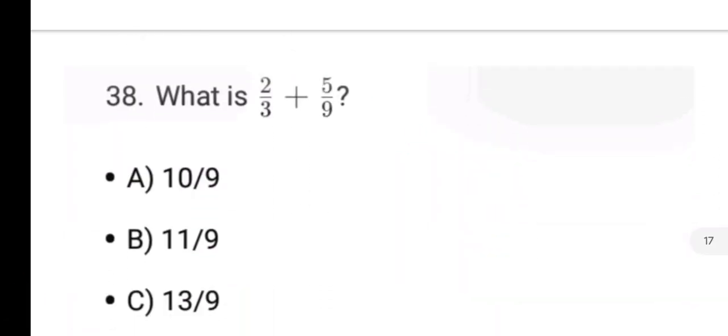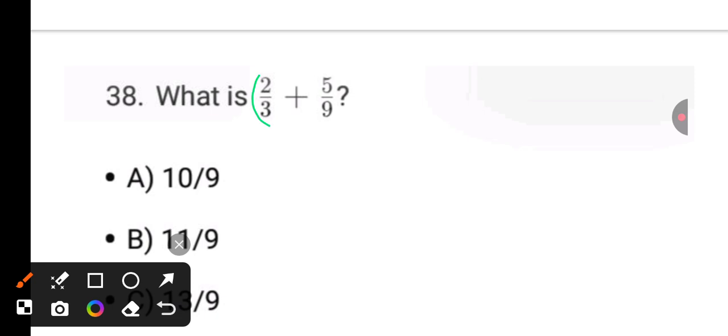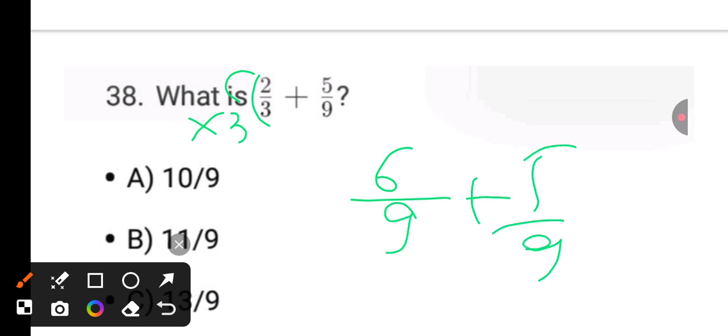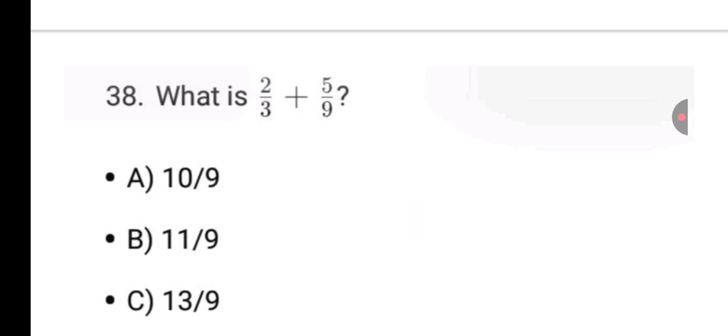Next again same. Don't take LCM as 9 or 9 multiple. Just make this 3 equals to 9. It is into 3. It will become 3 into 6. 3 into 9 plus 5 by 9. It is 11 by 9. B is the answer.